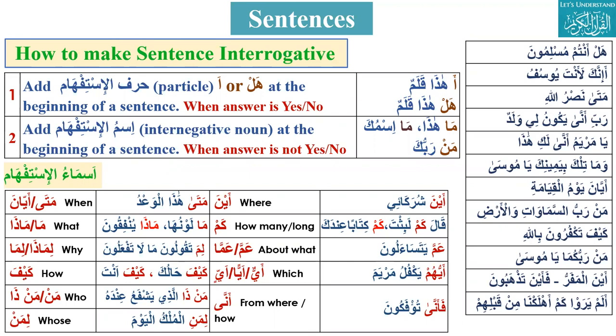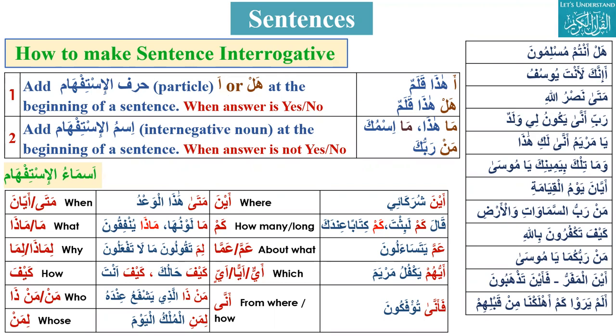So we are going to start our today's session. Yesterday we did a concept of how to make sentences interrogative, istifhamiya. We discussed that if the answer is yes or no, there will be hal or a. They are called harful istifham.